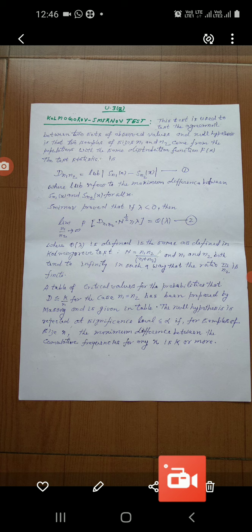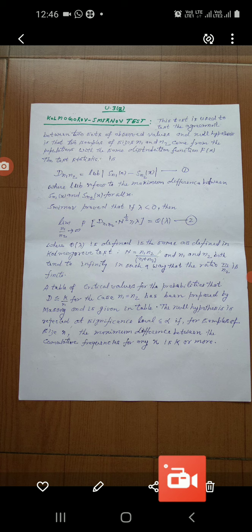A table of critical values for the probabilities that D is less than or equal to k by n, for the case n1 is equal to n2, has been prepared by Massey, and this is given in a table in your book.